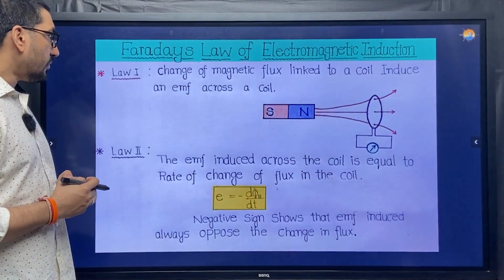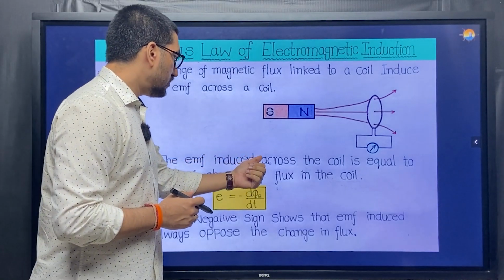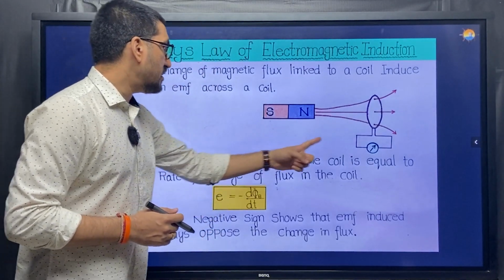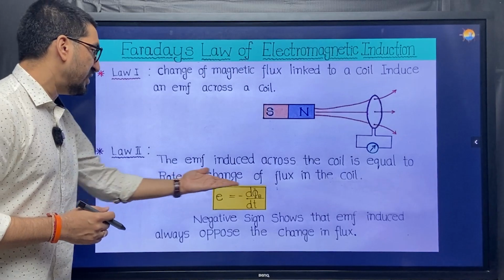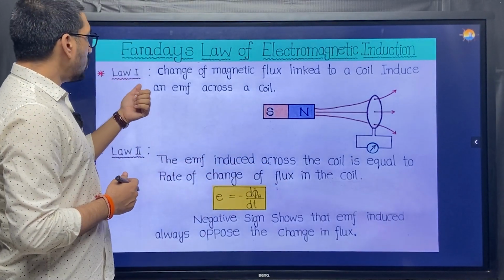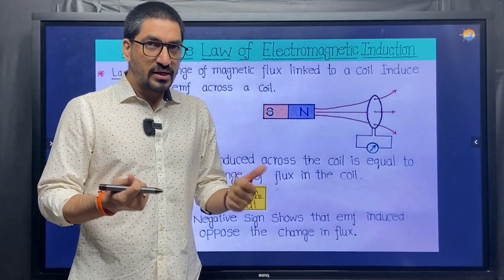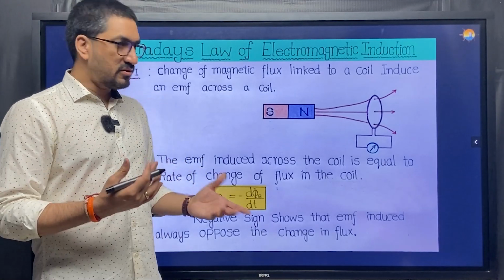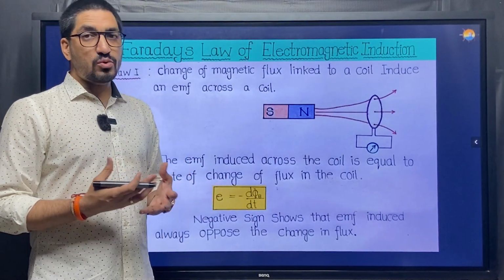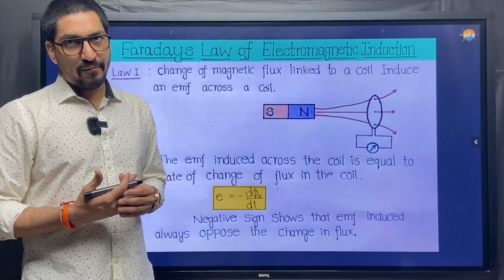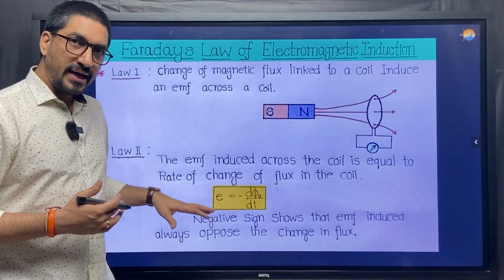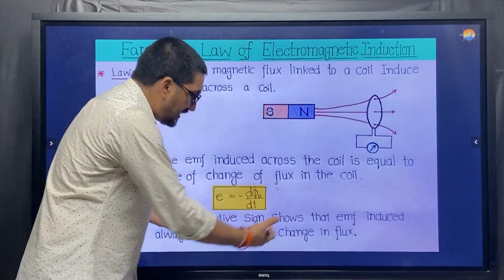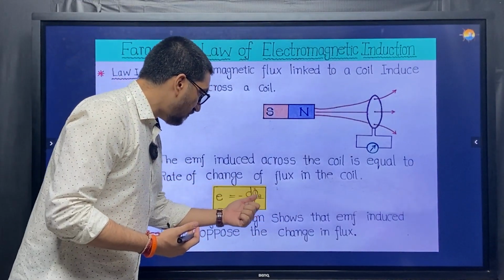Law 2. The EMF induced, which EMF? The one which you are talking about in the first law. The same EMF that is induced across the coil is equal to the rate of change of flux in the coil. So the first law tells us there will be an EMF induced. The second law tells us the value of the EMF. That means the formula is quantifying it. How much EMF is being produced? Is there any relationship between the EMF produced and how fast my flux is changing? There you can see it's equal to the rate of change of flux.